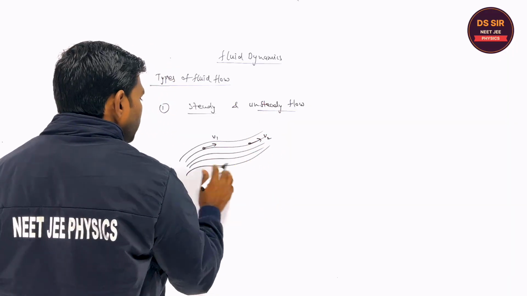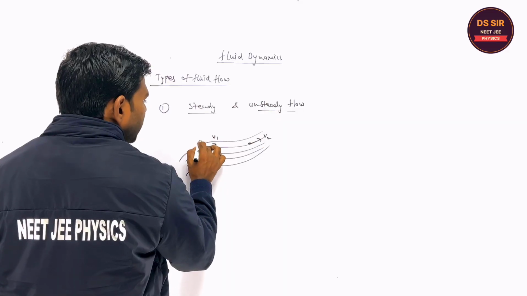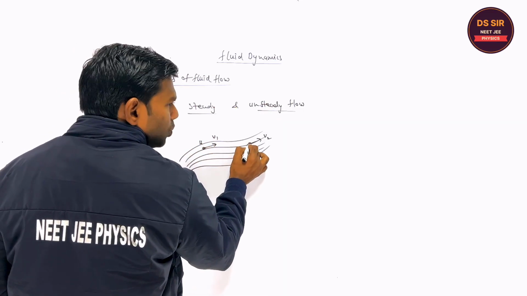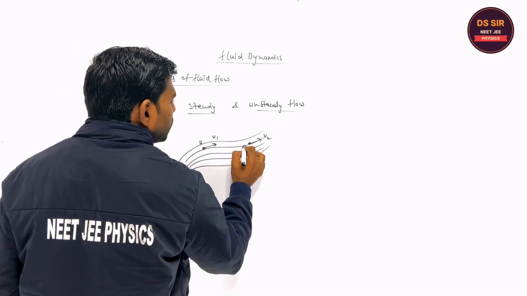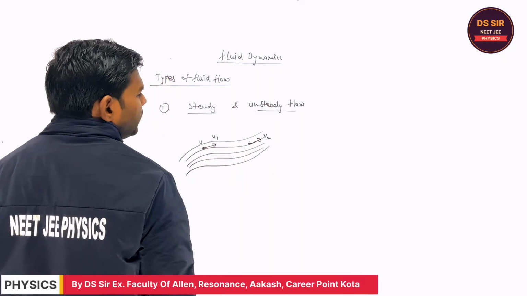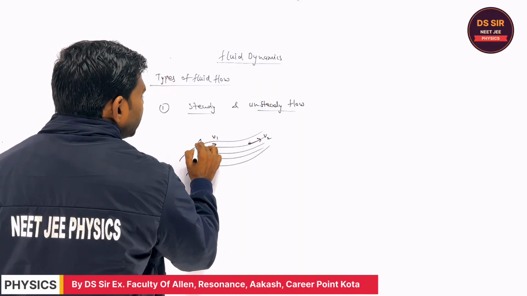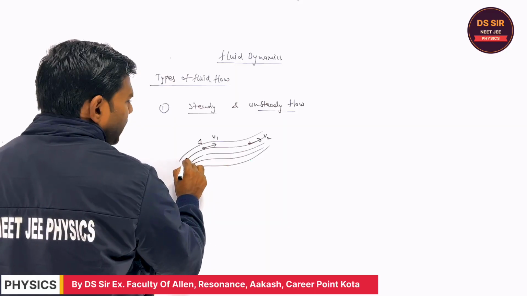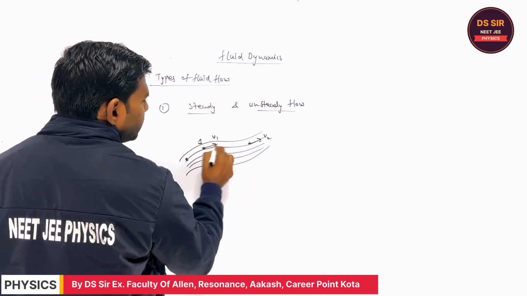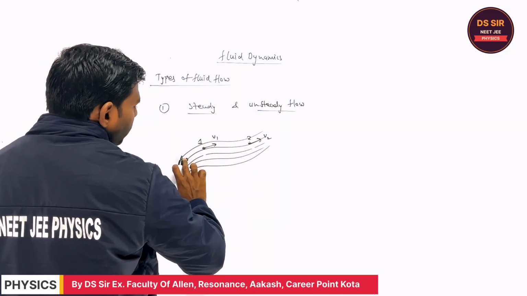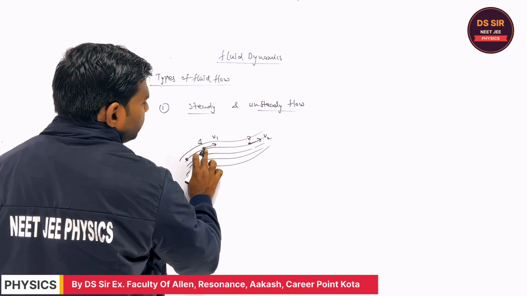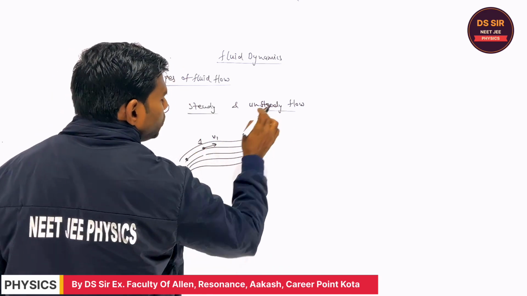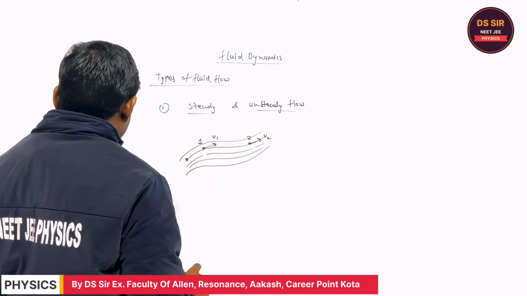Is it clear or not? When particle 1 reaches point 2, the velocity again becomes v2. That is, any particle passing through point 1 has velocity v1, and when it reaches point 2, the velocity is v2.